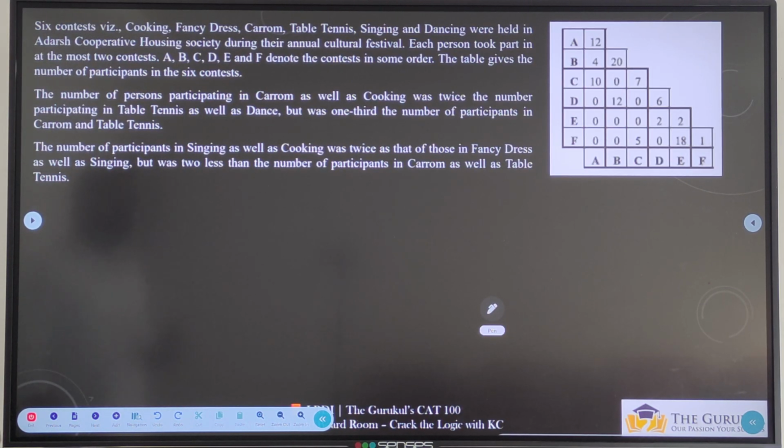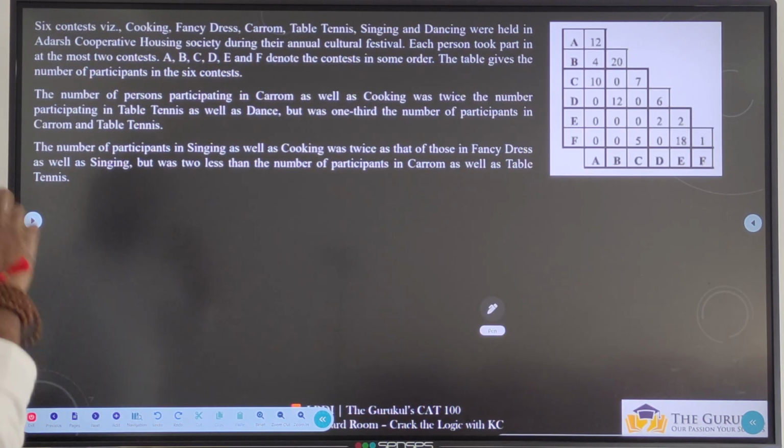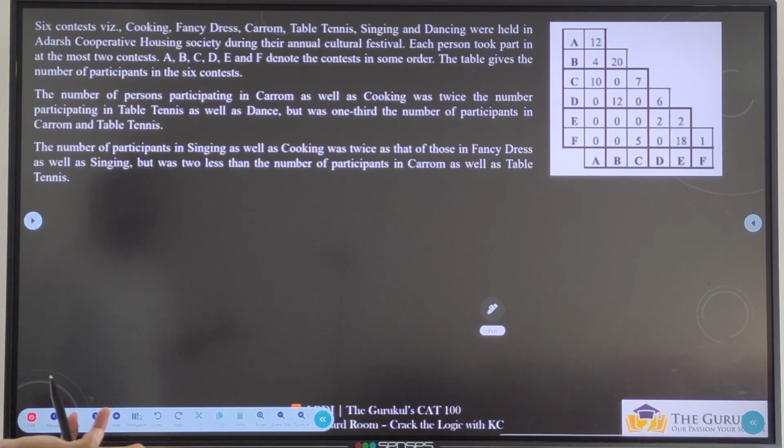6 contests: cooking, fancy dress, carom, table tennis, singing and dancing were held in Adarsh Cooperative Housing Society during their annual cultural festival. Each person took part in at most 2 contests. A, B, C, D, E, F denote the contests in some order. So all those contests, they kept some nicknames, and they are A, B, C, D, E, F. We don't know which one is for which. The table gives the number of participants in the 6 contests.